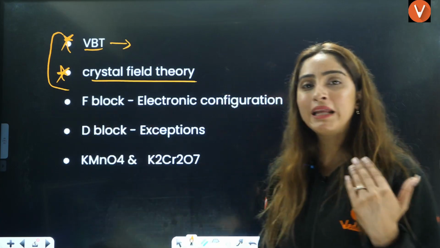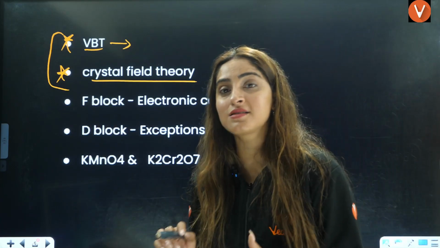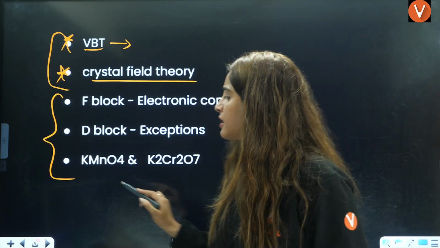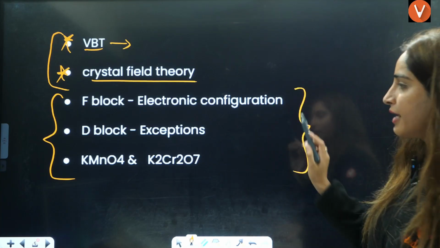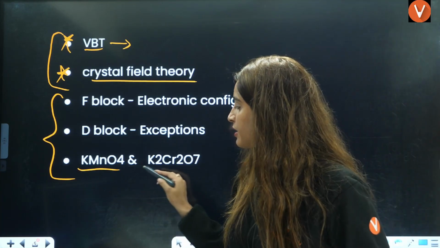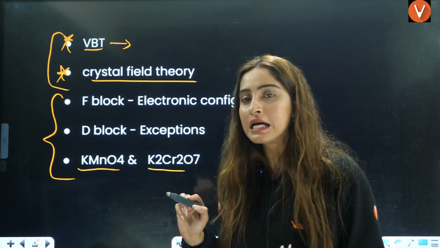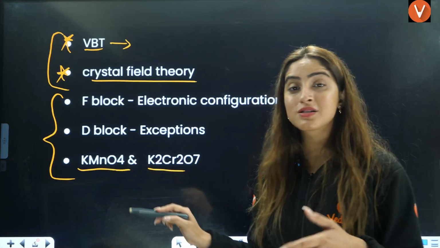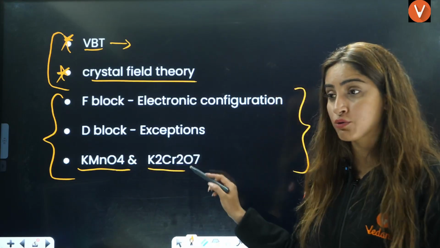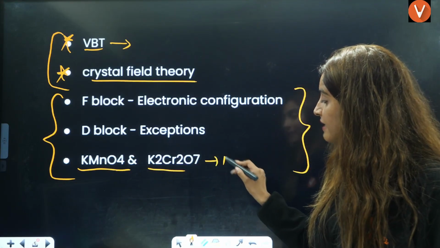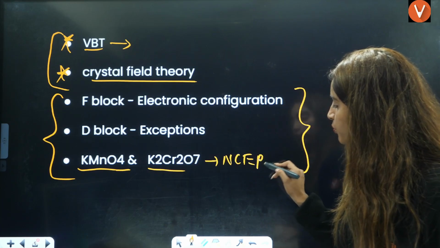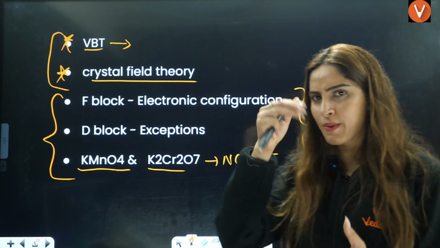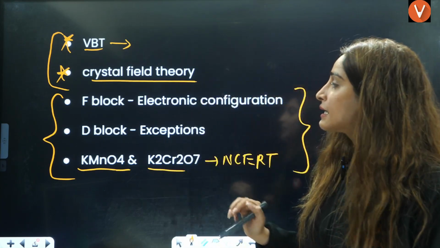Now, from the d and f block, it is quite interesting to note that some selected questions are asked, and the trend is shifting towards KMnO4 and K2Cr2O7. So the formulas, the oxidizing nature of KMnO4 and K2Cr2O7, all the NCERT reactions you have to do. All the NCERT reactions mentioned in one page, you have to do that.